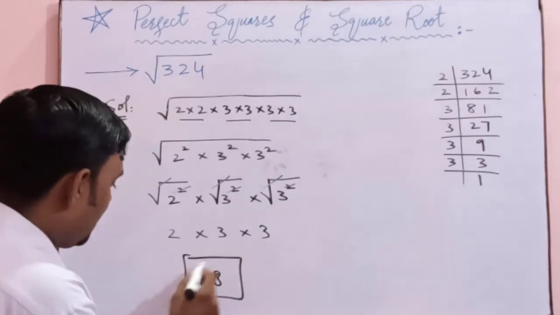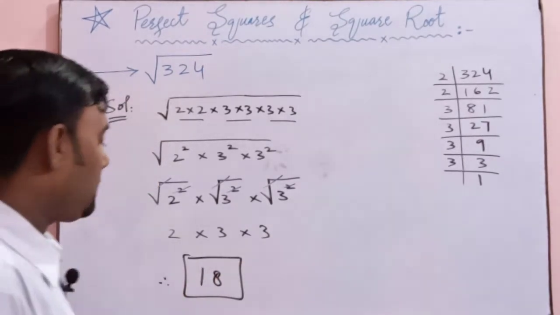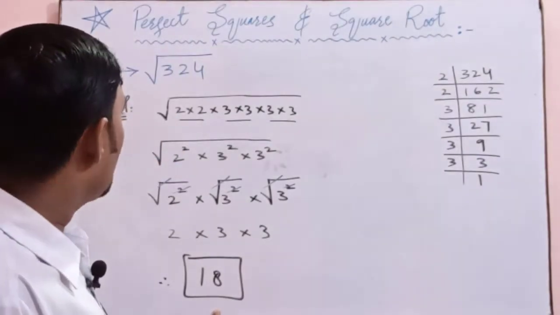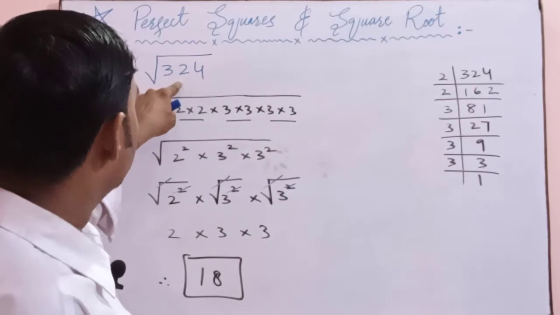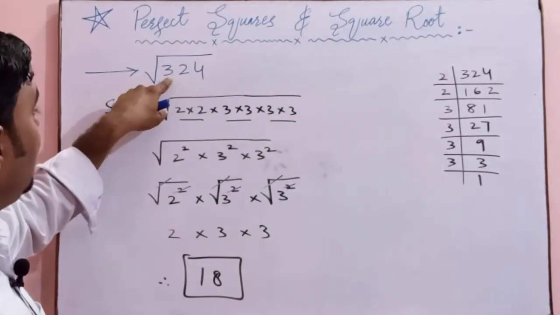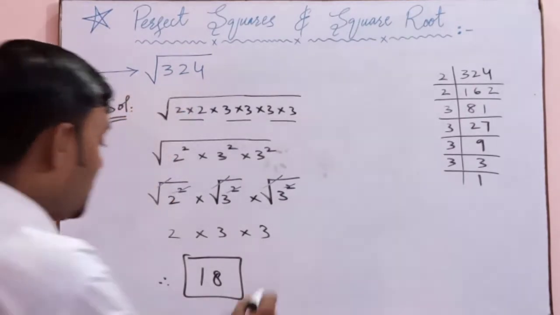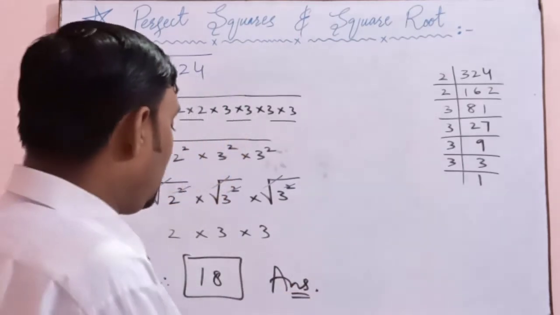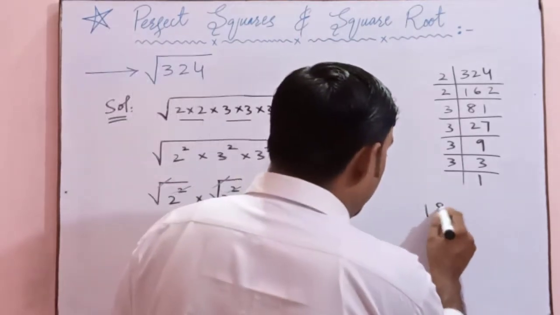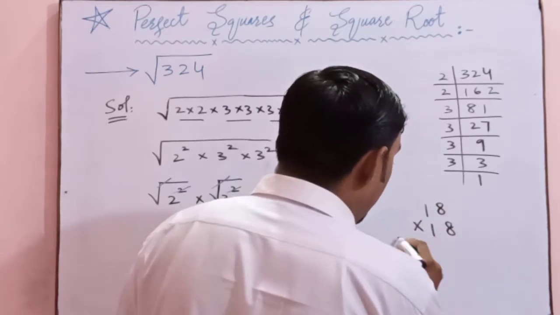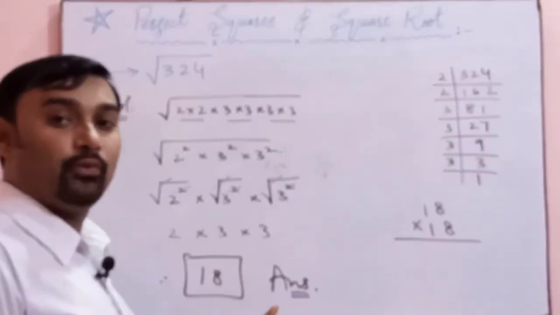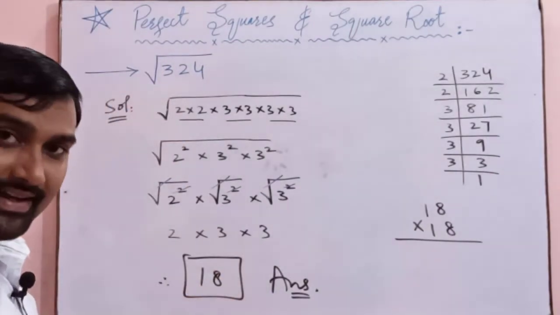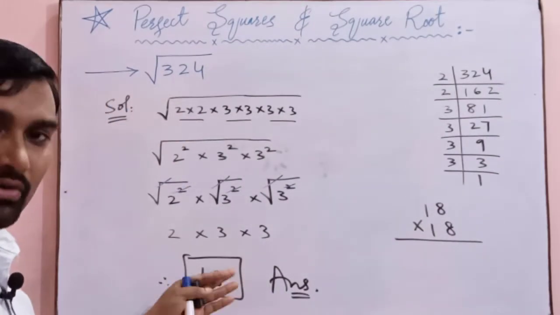So this is a number which is multiplied 2 times to get a perfect square number that is written inside the square root in the question, that is 324. So this is the answer of this question. For checking it, you can multiply 18 2 times. If the answer is 324, it means whatever we have done is correct. Otherwise it will be wrong.